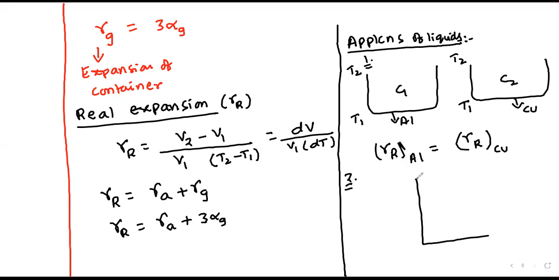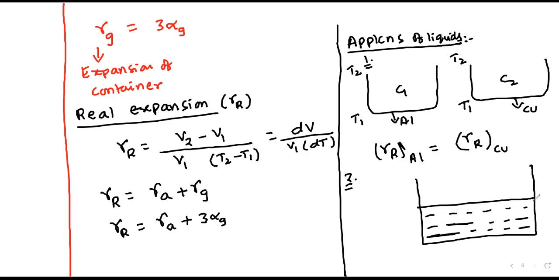Suppose I have a beaker, and here I have a liquid having volume V1 at initial temperature T1, such that it increases to volume V2 at temperature T2.